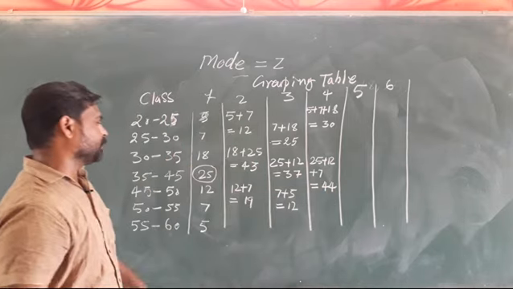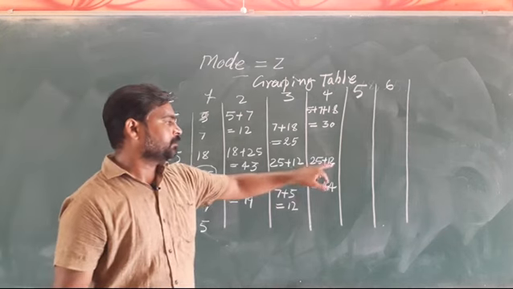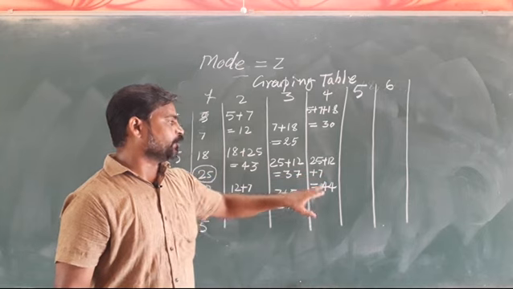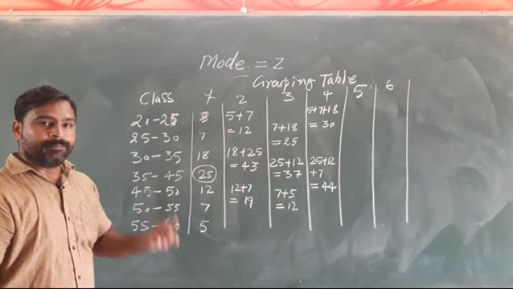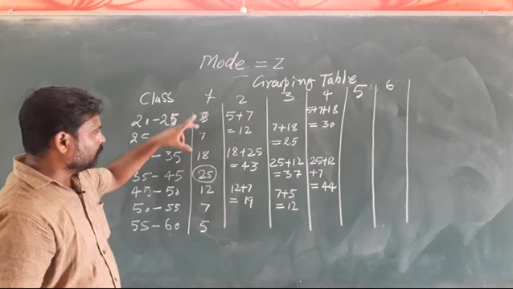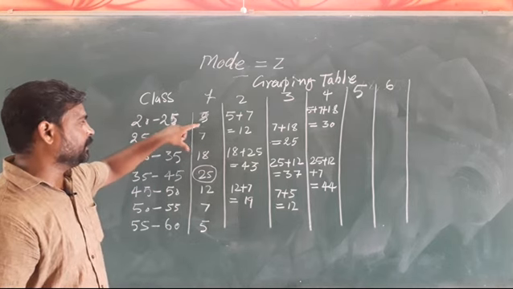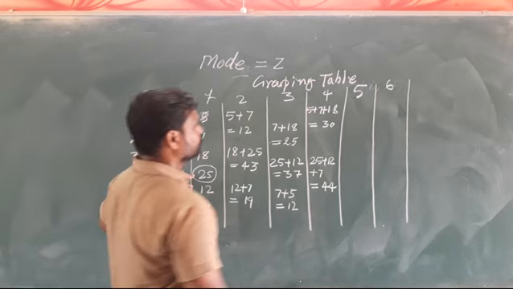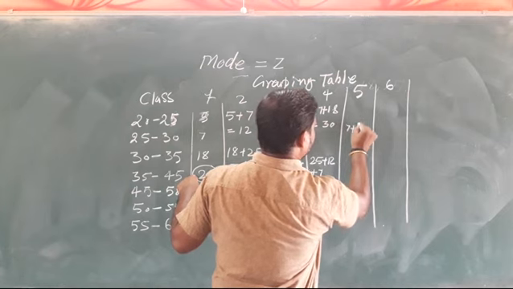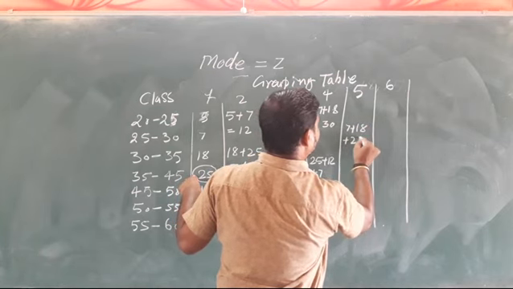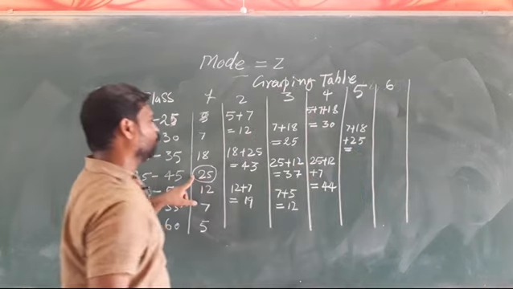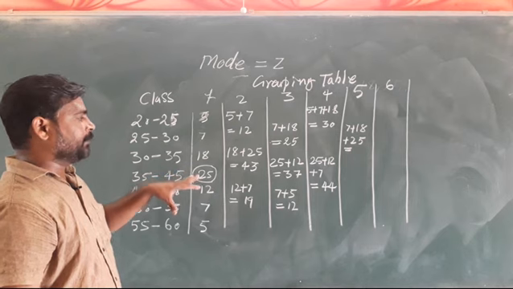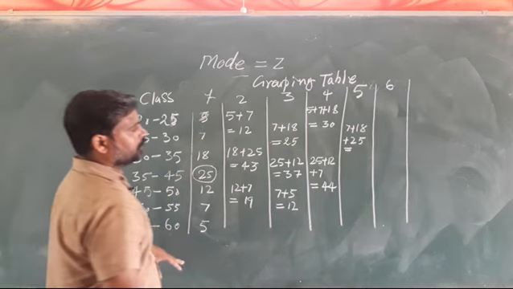You can use a calculator also. 25 and 12 becomes 37, plus 7 is 44. Now in the fifth group we will make the group of 3 by leaving the first one. We will leave the first one and then we will make the group of 3: 7, 18 and 25. 7, 18 plus 25. 25 and 18 becomes 43, plus 7, it becomes 50.